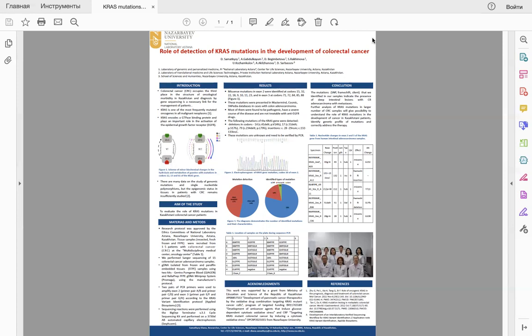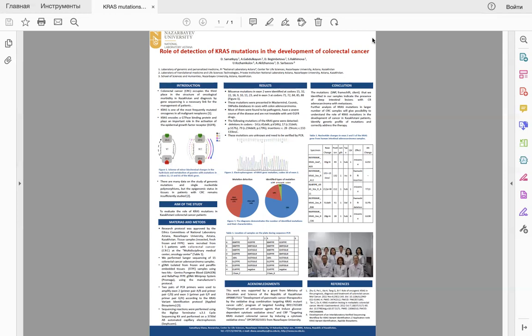As part of the project, we were supplied with oncological tissue samples from 2 clinics, materials of colorectal cancer. Sequencing was performed on 15 samples with colon adenocarcinoma. All patients signed an informed consent, and Sanger sequencing was performed on exons 2 and 3 of the KRAS gene. The sequencing reaction we carried out using the BigDye Terminator version 3.1 cycle sequencing kit, and we performed it on automated capillary electrophoresis.